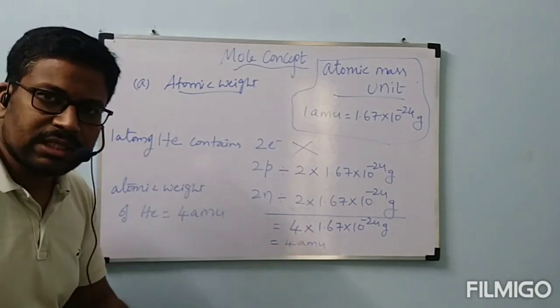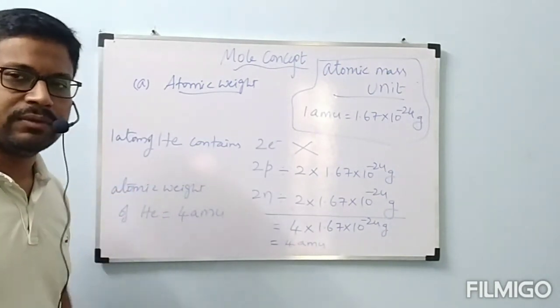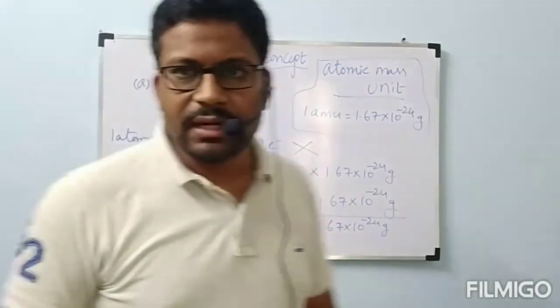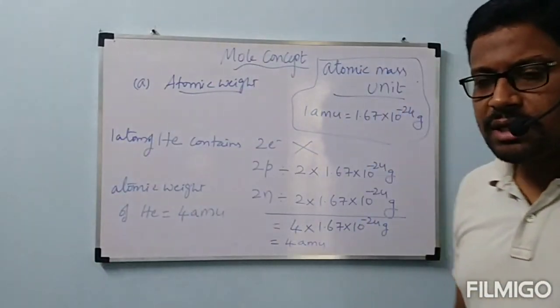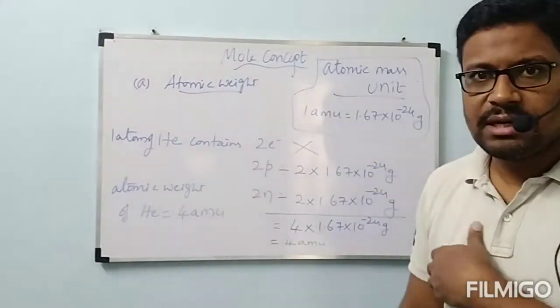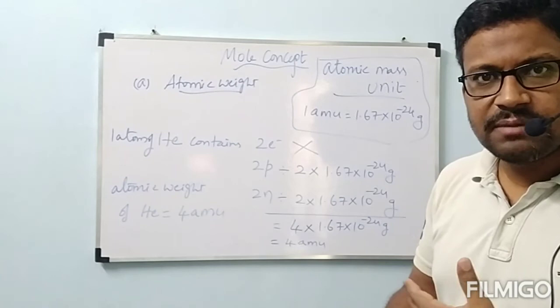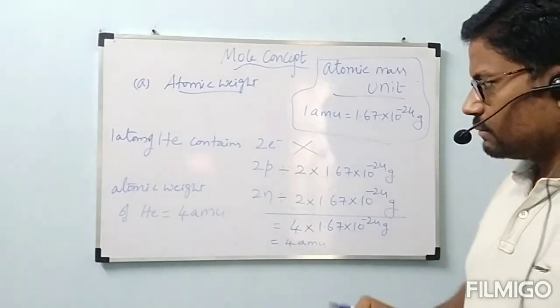Atomic weight of hydrogen is equal to 1 AMU. Atomic weight of helium is equal to 4 AMU. This is the clarity. Next example. One more example we will see. Like that, if you see 3 or 4 examples, you will be habituated. Now let us see.